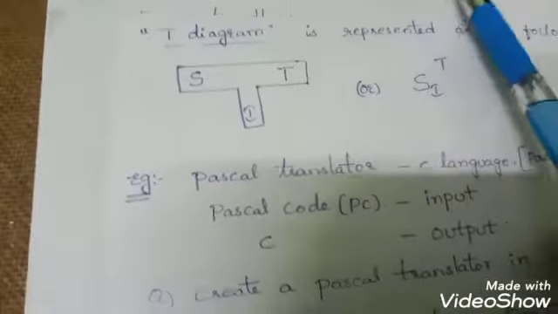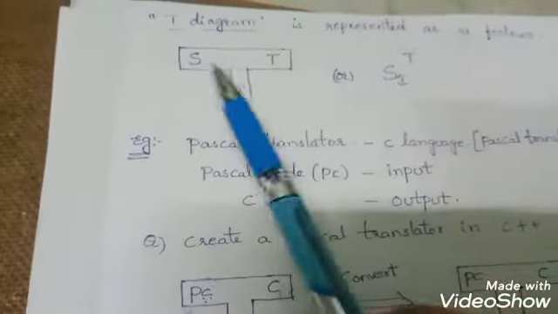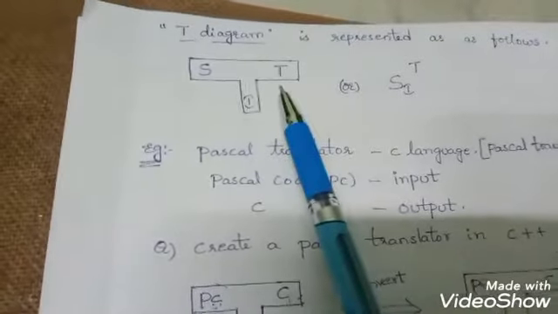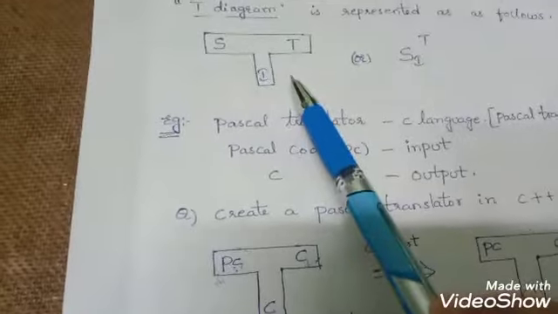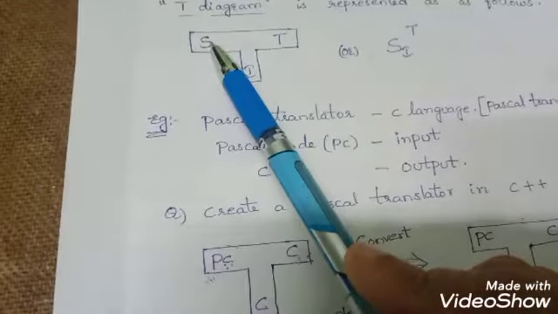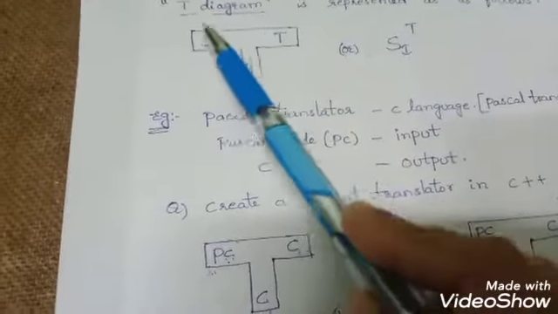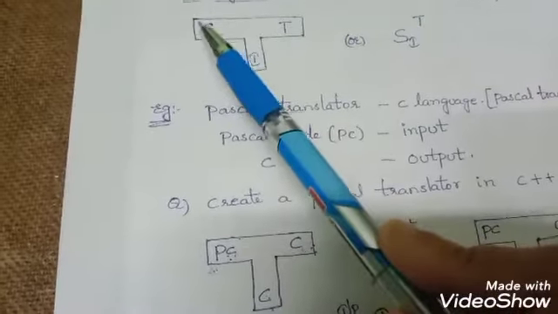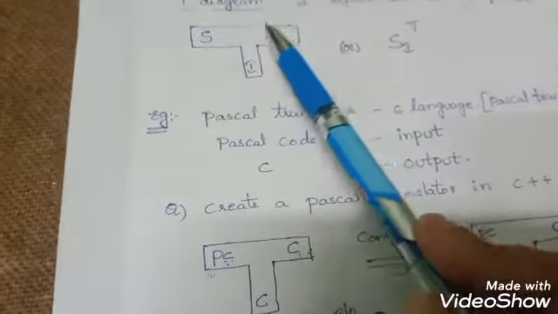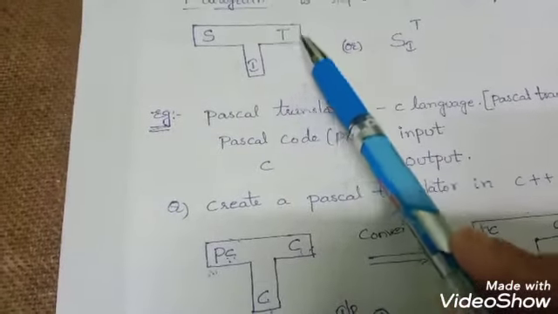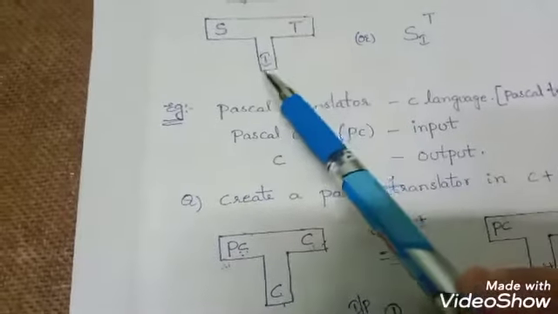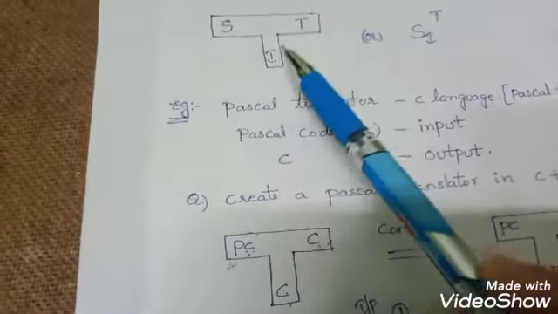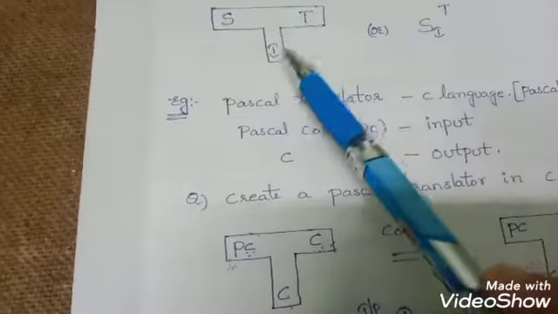So you can see here, the T diagram is represented in the shape of the alphabet T. To the left hand side you need to write the source language, which is represented as S, and to the right hand side of the T you need to write your target language, which is represented as T. And here you need to write the implementation language which you are using.